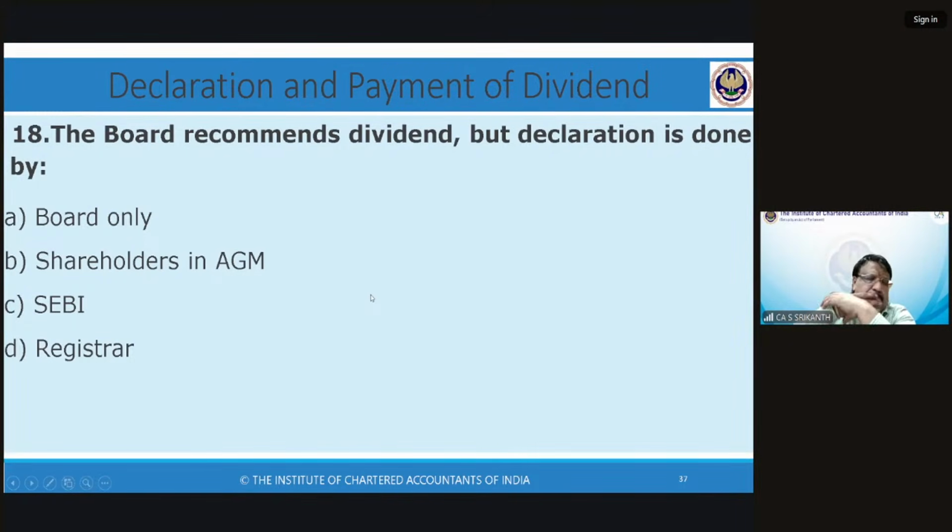Actually, interim dividend is not declared by the board. Though the word declared is used, I would humbly submit that it is announced by the board. It's a risky decision that the board is taking, because finally, including the interim dividend and any final dividend, they will recommend it to the shareholders at the AGM. This is one of the ordinary business. At the AGM, the shareholders will declare. That is the answer. Shareholders in AGM. B is the correct answer.